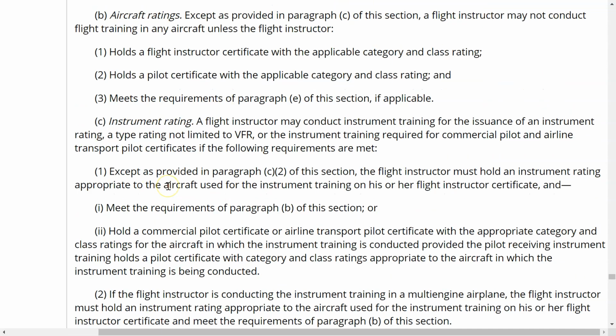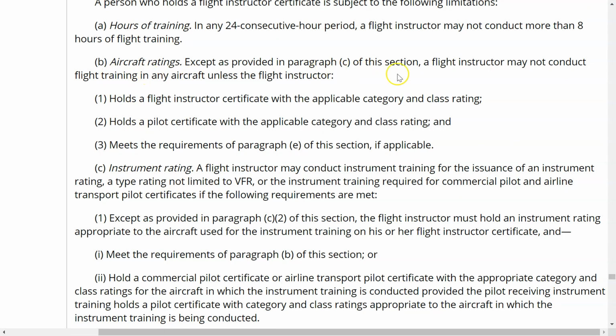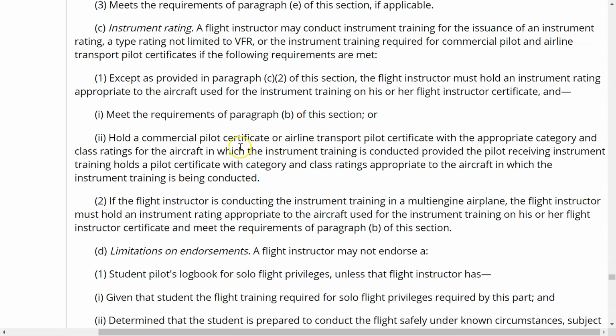So if we go back to paragraph B, it states that a flight instructor may not conduct flight training in an aircraft unless that instructor holds a flight instructor certificate with the applicable category and class, or a pilot certificate with the applicable category and class. What does that mean?